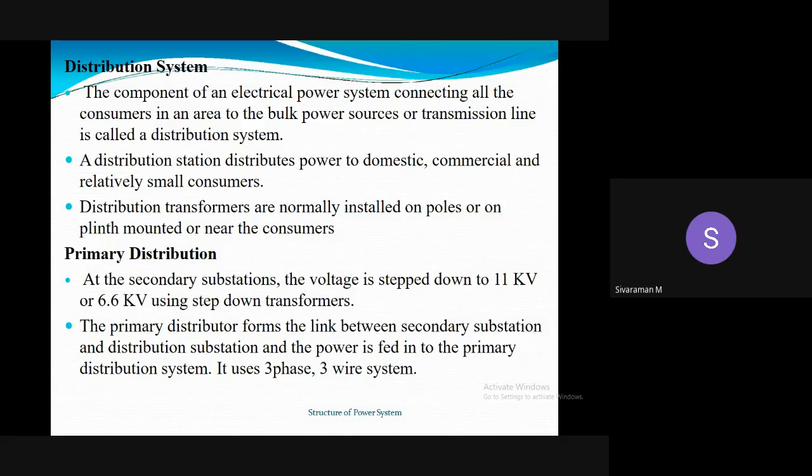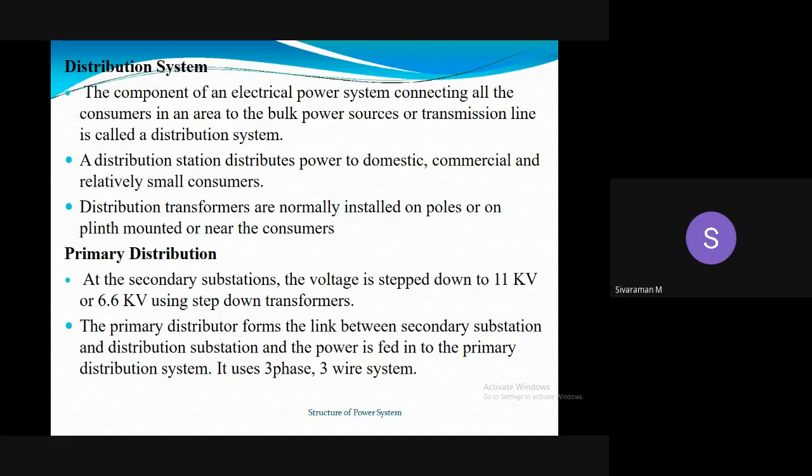A distribution station distributes power to domestic, commercial, and relatively small consumers. Distribution transformers are normally installed on poles or plinth mounted, or near the consumers. So distribution transformer plays a major role on the distribution side.